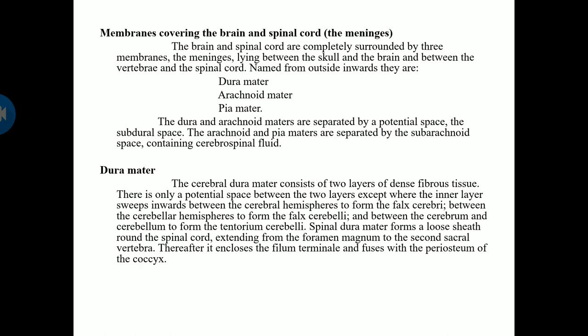the later topics. The spinal dura mater forms a loose sheath around the spinal cord, extending from the foramen magnum, that is the opening of your skull, to the second sacral vertebra. After that it encloses the filum terminale and fuses with the periosteum of the coccyx bone.